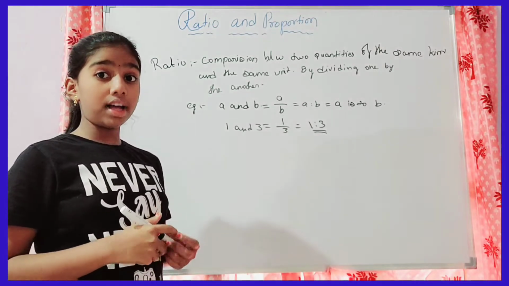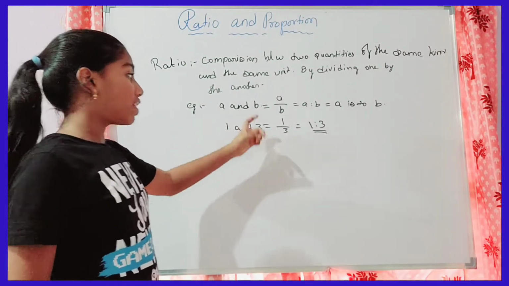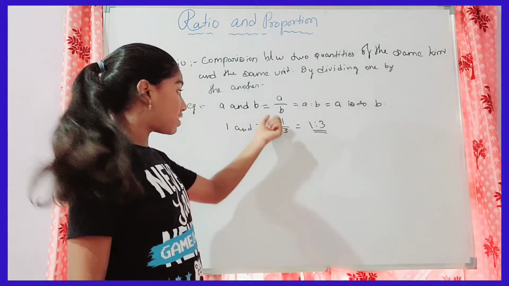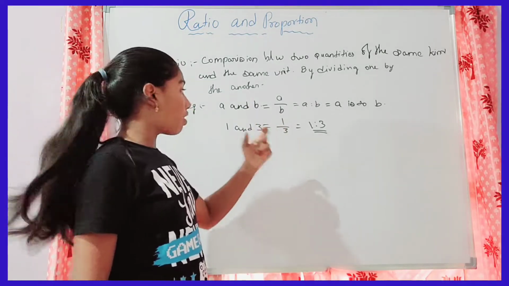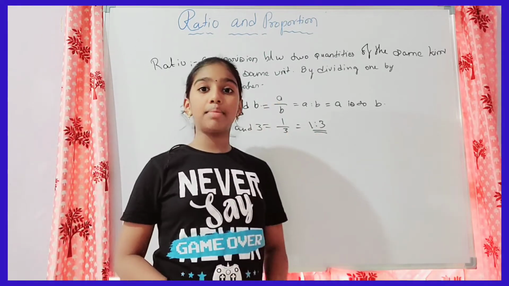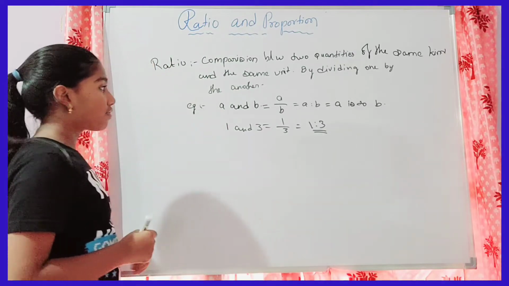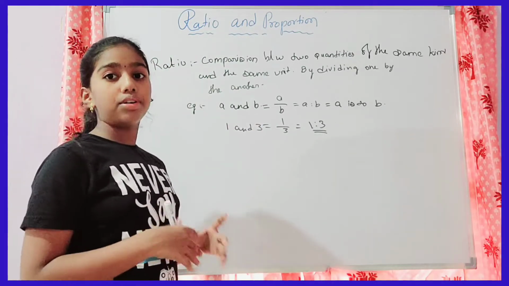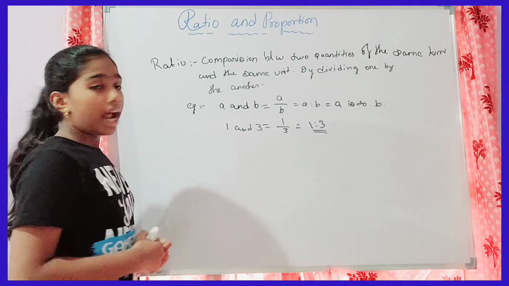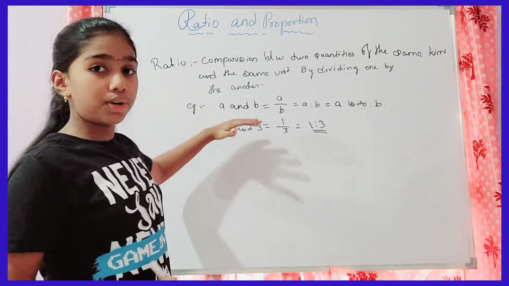If I want the ratio of these two digits, 1 and 3, then first they have to be written as a fraction, or divided, we can say, and then we can write them as a ratio. Like this, we form ratios of any two digits.